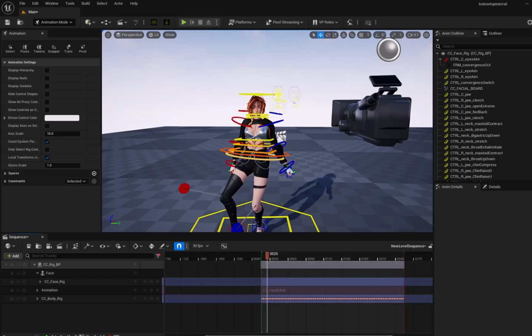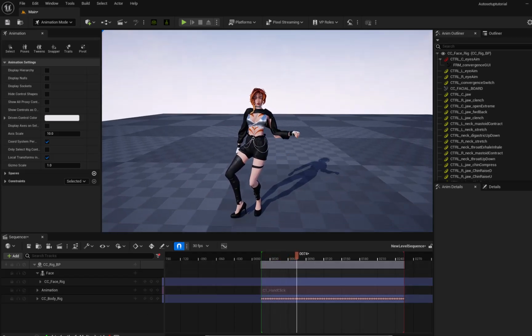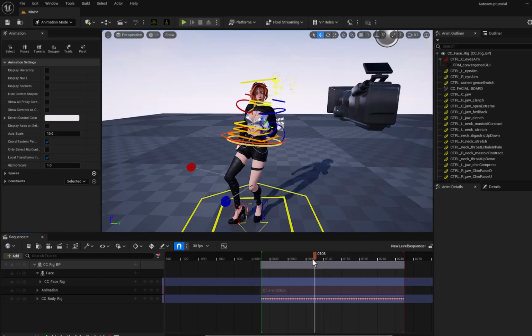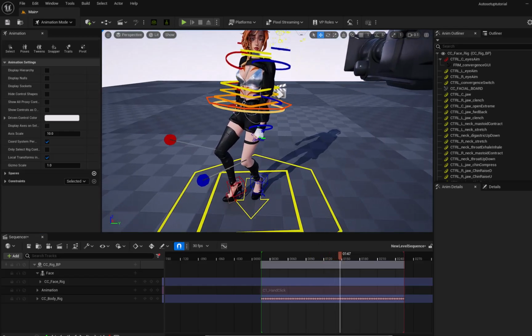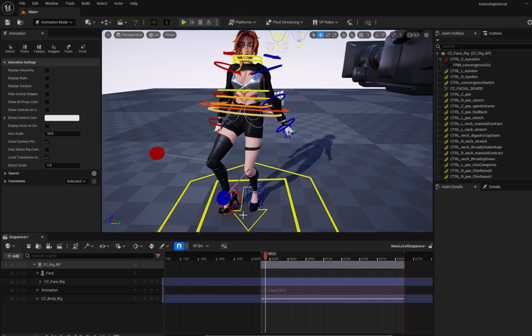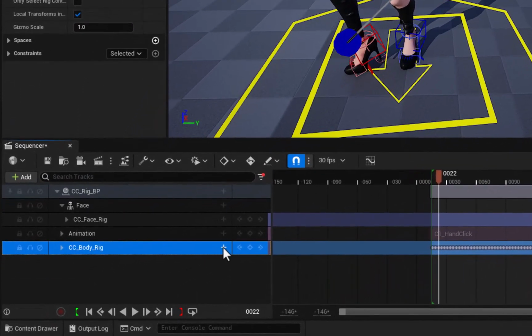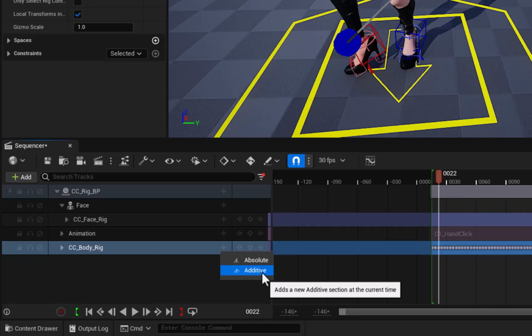And then you can see we have all the keyframes for our character's animation down here. If you now want to make changes to your character's animation, you can, and all you need to do is click on the plus button next to the CC body_rig and then select the additive button.